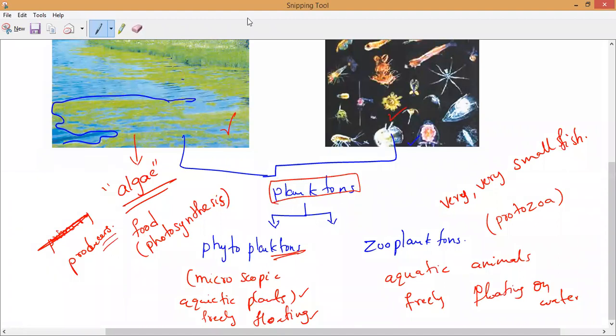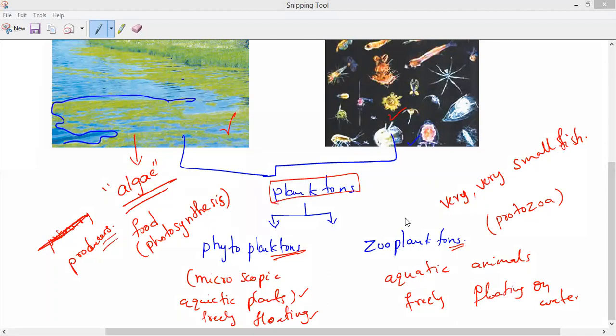So anybody who wants a definition, I will say you can write three definitions. One is planktons, and the categories of planktons, that is phytoplanktons as well as zooplanktons. Clear? Have you understood, Arvind? Bhumika?